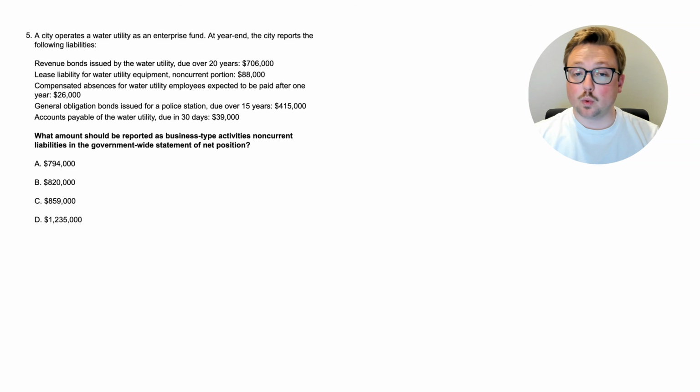Compensated absences for water utility employees expected to be paid after 1 year, $26,000. General obligation bonds issued for a police station due over 15 years, $415,000. And accounts payable of the water utility due in 30 days, $39,000. So based on everything we've learned so far, you probably will be able to figure this out, even though it's asking a slightly different question.